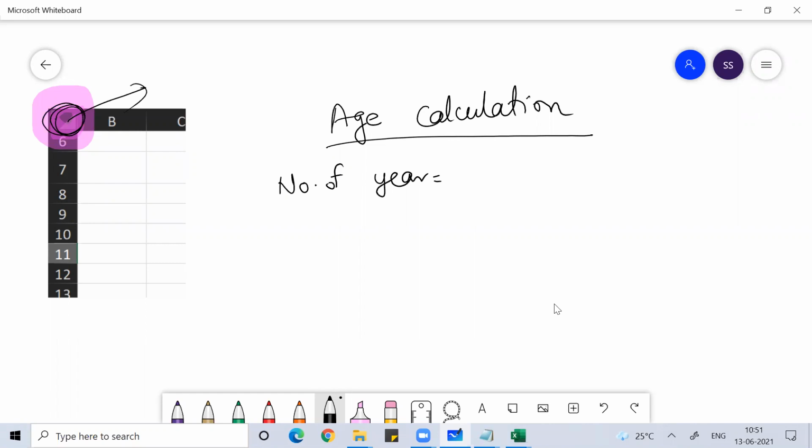From that day to today, how many years, months and days have passed, all that you can also do. Normally we use it for age calculation, that I'm telling you.